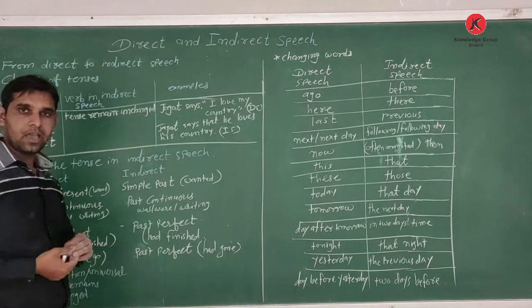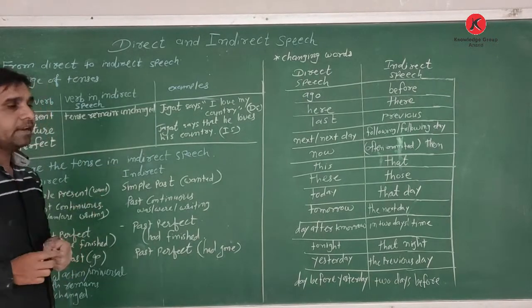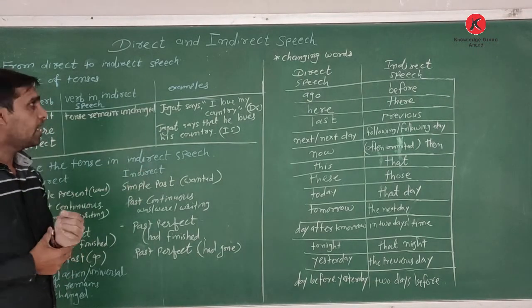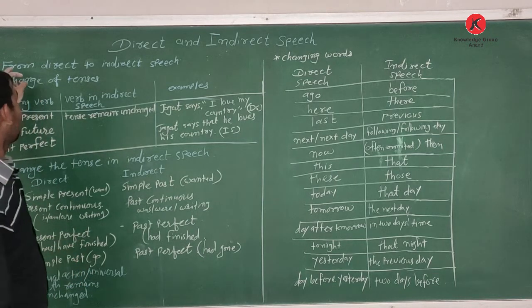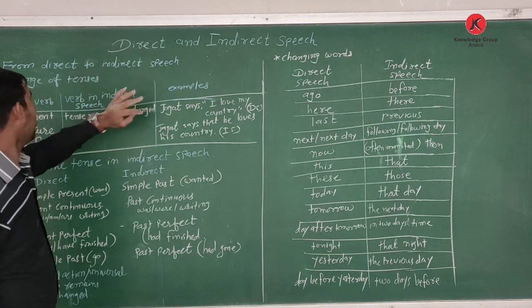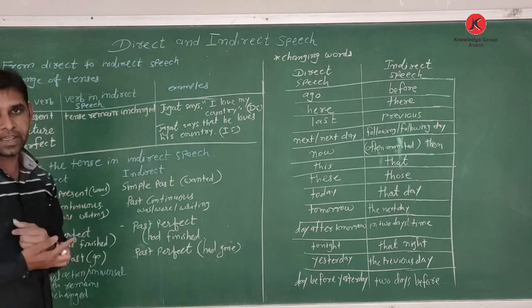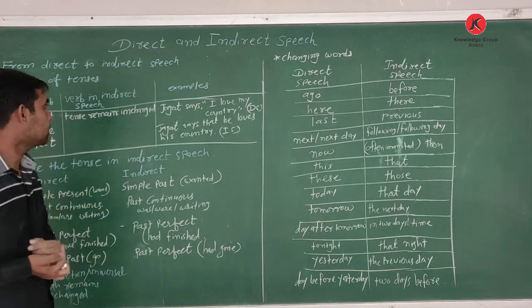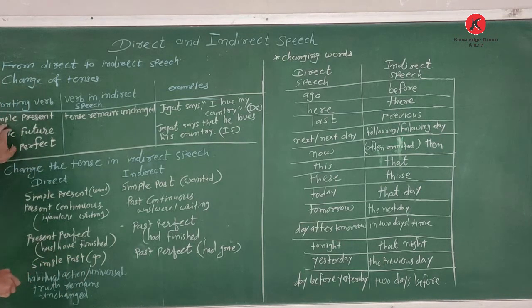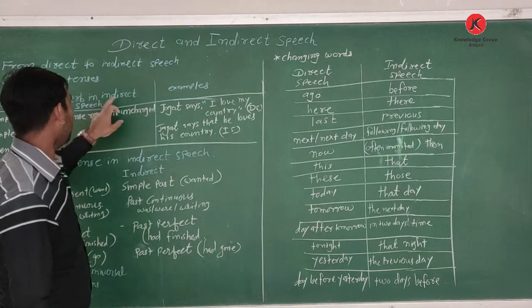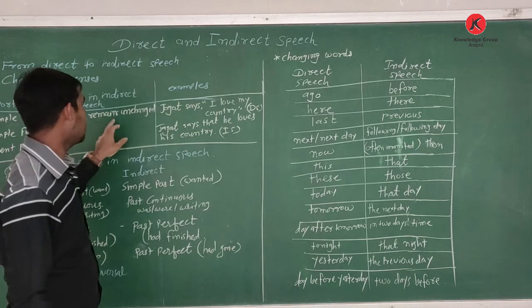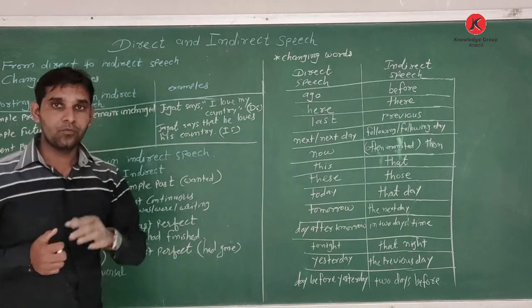So friends, I have discussed with you about direct and indirect, quoted speech and indirect. Now let's go further. So here from direct to indirect speech, change of tense. Okay. See, if the simple present, simple future and present perfect are given as the reporting verb in indirect speech, the tense remains unchanged.